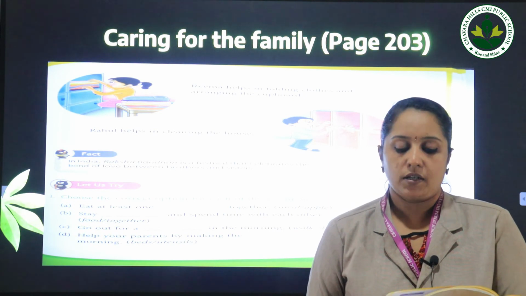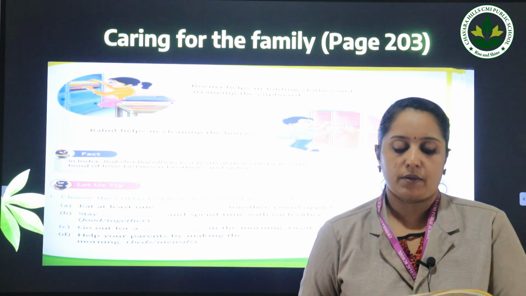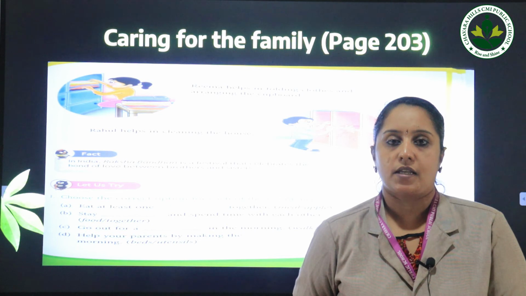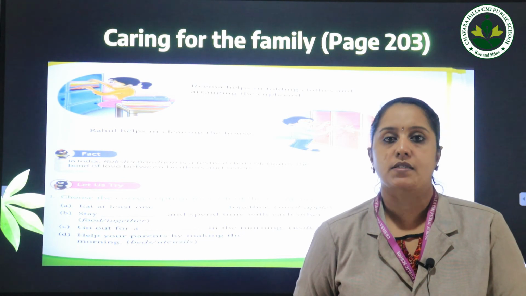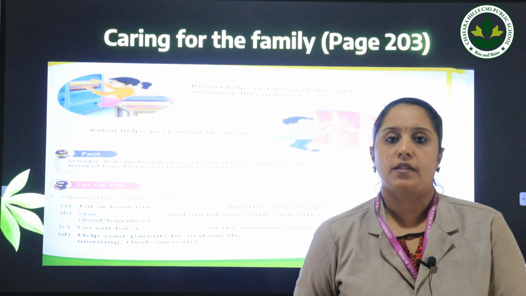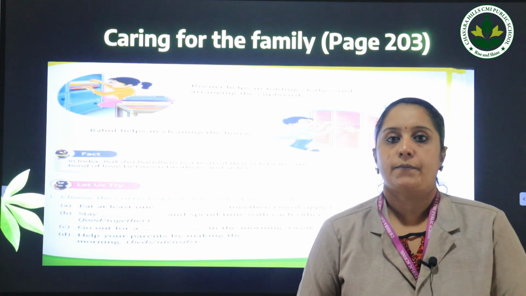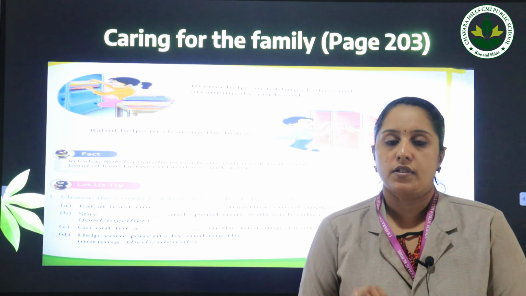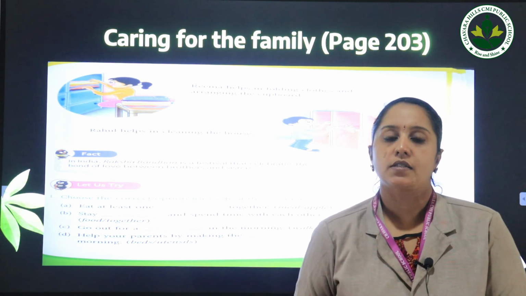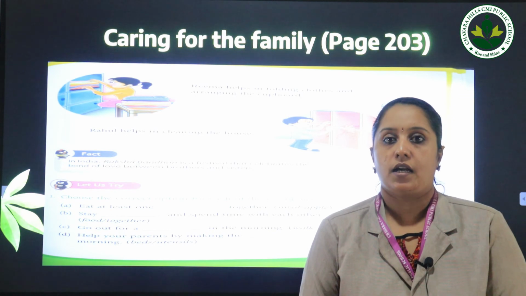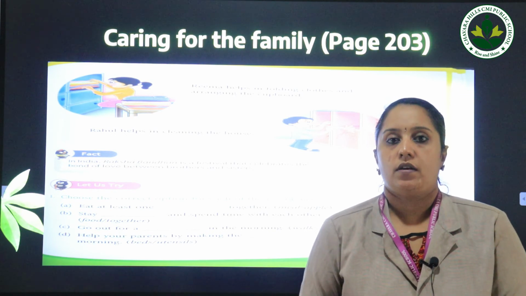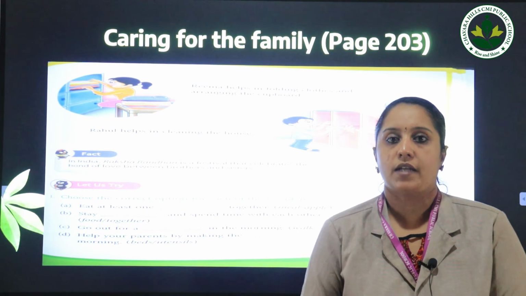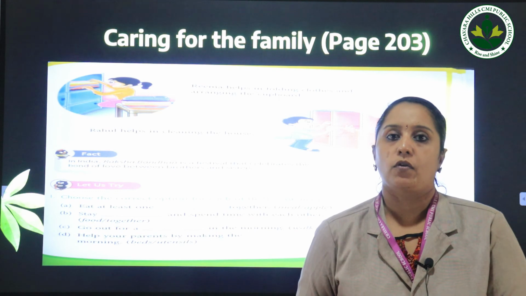It is a festival that celebrates the bond of love between brothers and sisters. During Raksha Bandhan, sisters tie a rakhi on their brothers' wrists. Rakhi is a colorful string which is tied on the hands of the brother. They express their love towards their brother by tying this, and they pray for the well-being of their brothers.